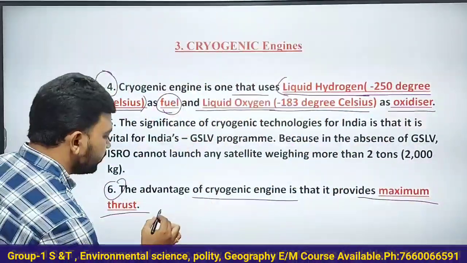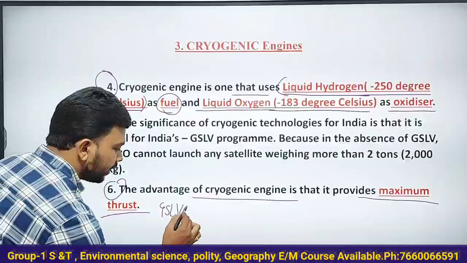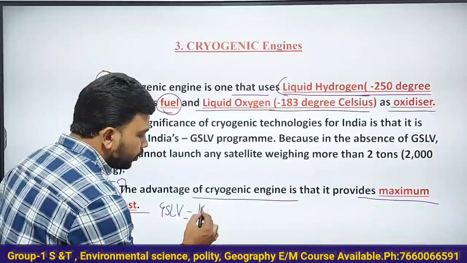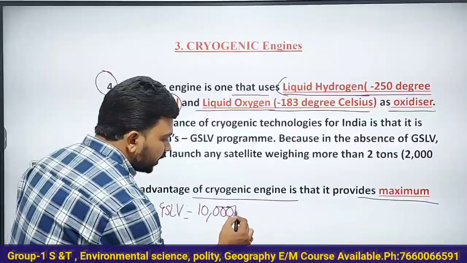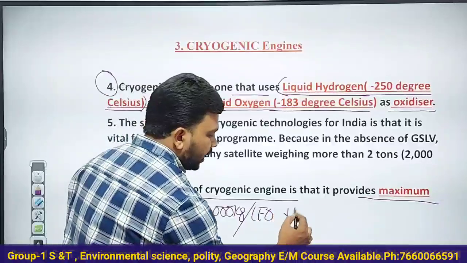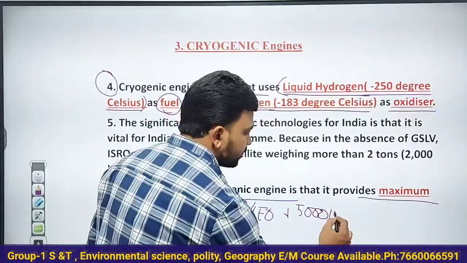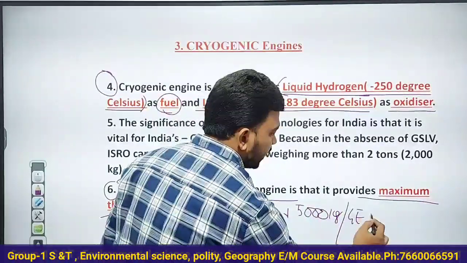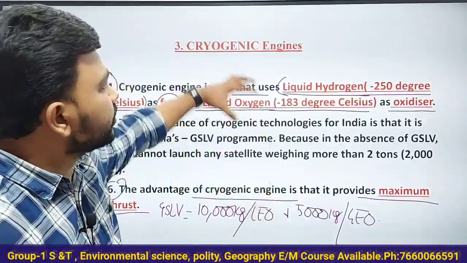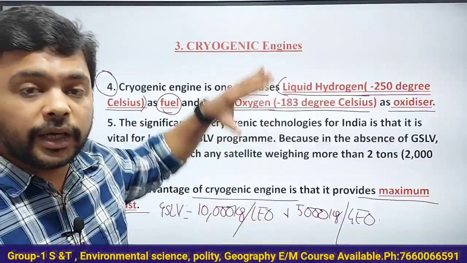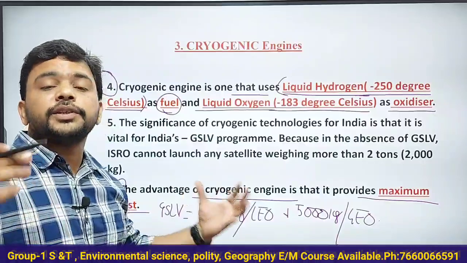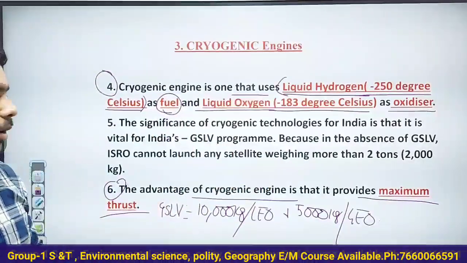For example, I will give the example. The GSLV rocket is there, right? It is using a cryogenic engine. It can take satellites up to 10,000 kg weight in low Earth orbit, and a 5,000 kg satellite is placed in the geostationary Earth orbit. Very powerful launch vehicle. Why? Because it is using the cryogenic engine. Why cryogenic engine? Because it is generating maximum thrust, or forward push, to the rocket or launch vehicle.